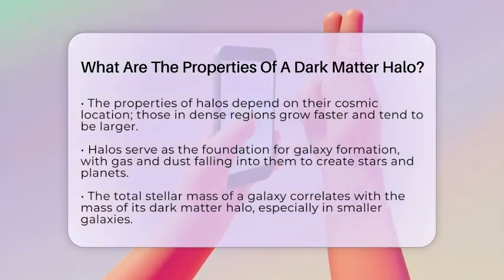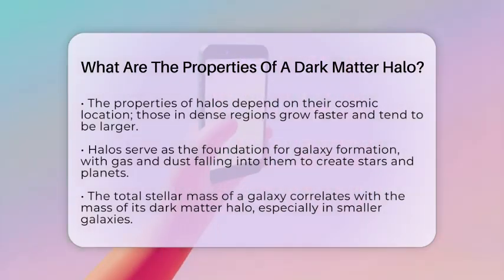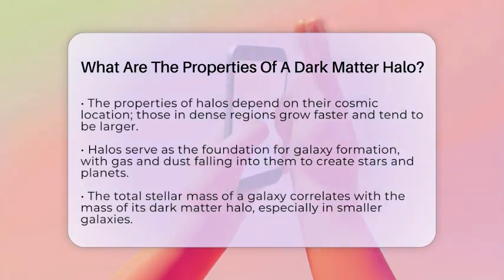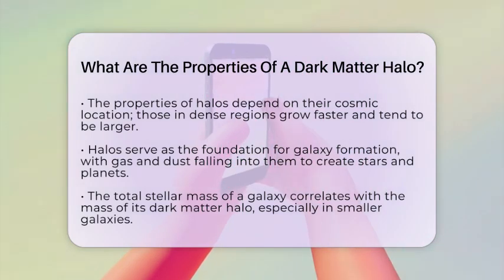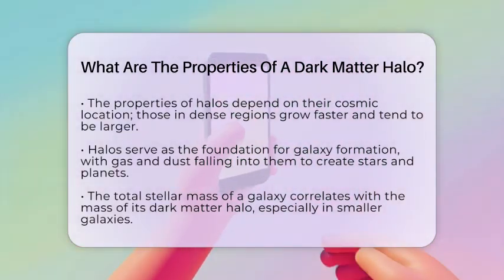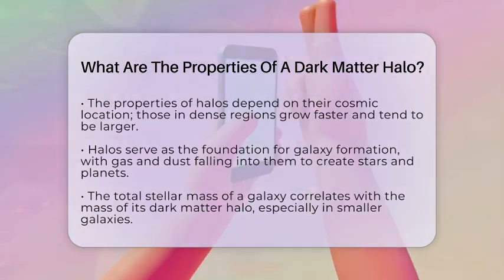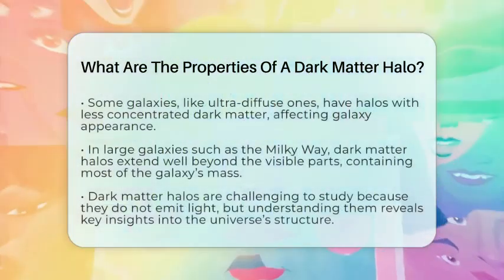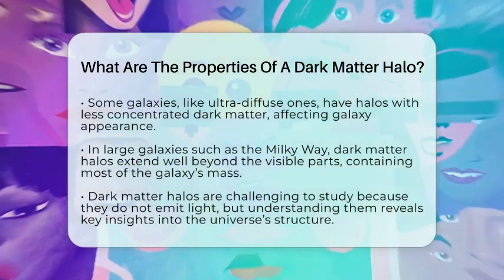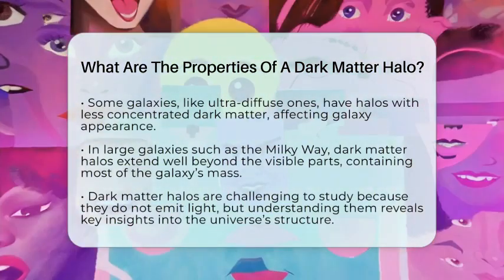Dark matter halos act as the scaffolding for galaxy formation. Gas and dust fall into these gravitational wells, eventually forming stars and planets. The total stellar mass of a galaxy is closely linked to the mass of its dark matter halo, especially for smaller galaxies. Some galaxies, called ultra-diffuse galaxies, have halos that are quite different.